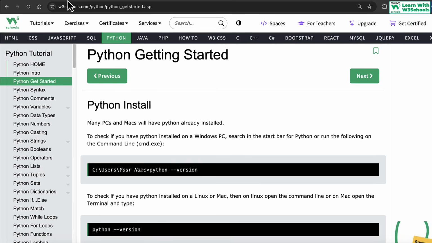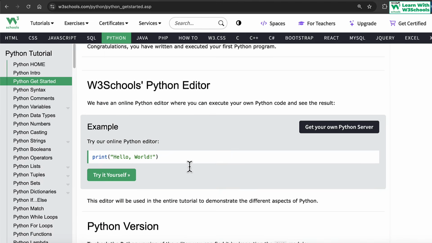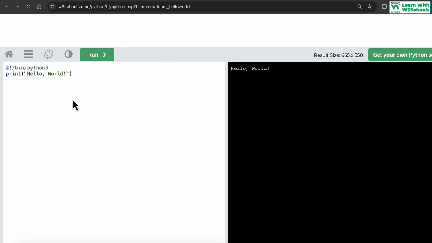But since we are using the W3Schools website, W3Schools has a wonderful interface where you can directly type in Python without having the need to install it. So that's one other reason for using W3Schools. If you click on Try it out, you can see the Python code is there. You can run it here. You can type whatever you write, click on Run Code and the output will be shown here.